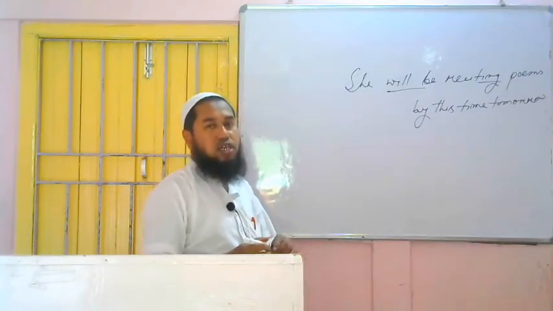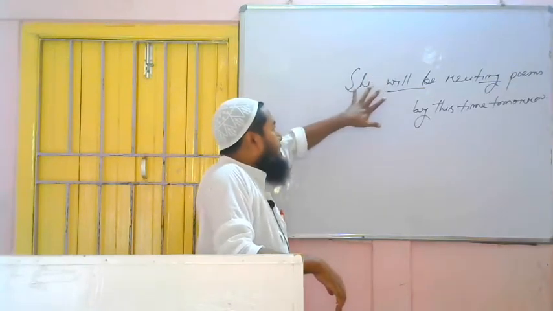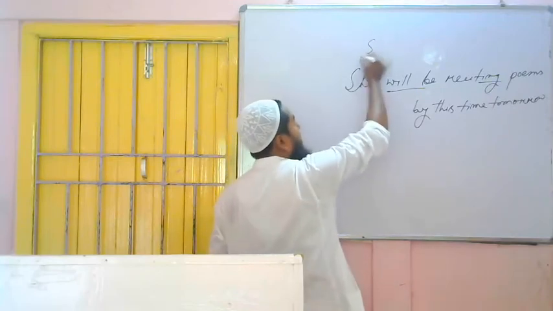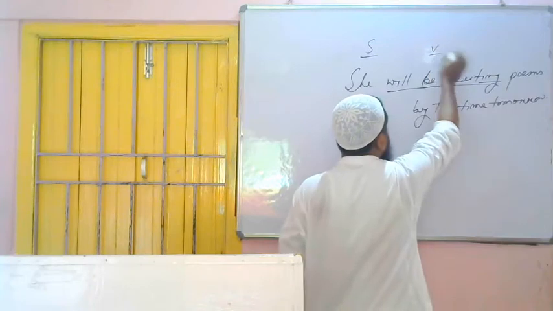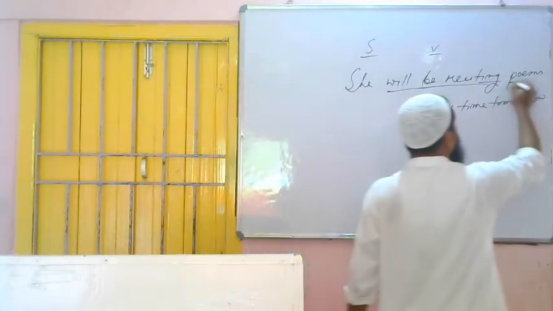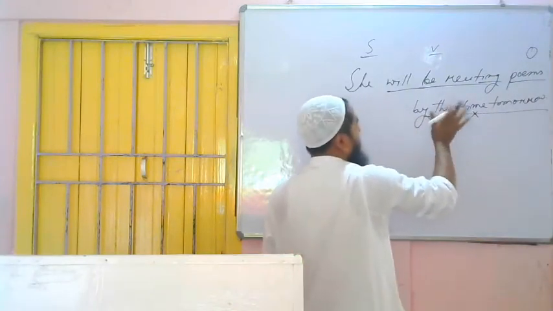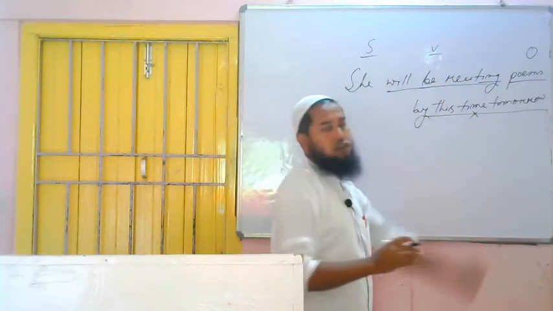Now we are asked to change the voice of this sentence. Then we have to find out three things: subject, verb and object. What is the subject? We are telling about she, that's why she is the subject. Verb is what? Recite. So here the verb will be what? Will be reciting. Then the action of the subject is falling on whom? Poems. So this is the object, and this is an extra thing. We are not to do anything with that. It will remain the same as it is. We have to deal with subject, verb and object only.